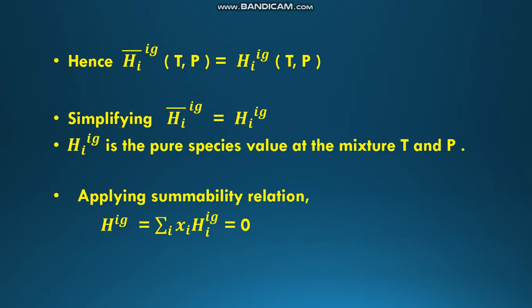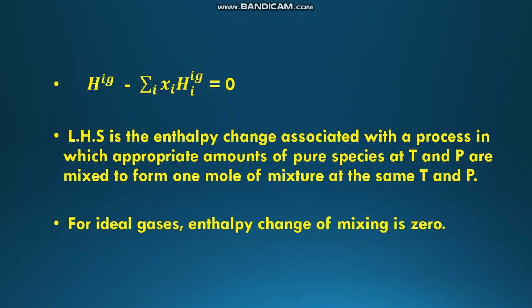Now applying the summability relation, H ig is equal to sigma i xi Hi ig. Writing the above equation as H ig minus sigma i xi Hi ig is equal to 0, the left hand side is the enthalpy change associated with a process in which appropriate amounts of pure species at temperature and pressure are mixed to form 1 mole of mixture at the same temperature and pressure. So for ideal gases, the enthalpy change of mixing is 0.